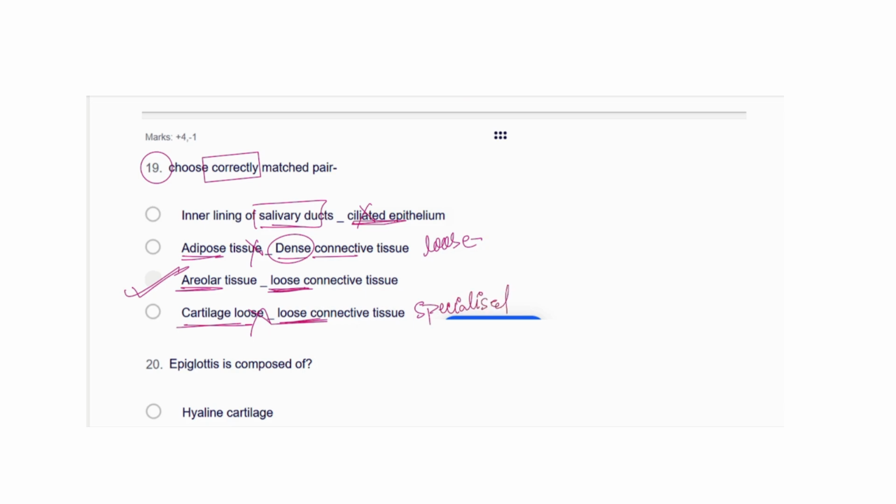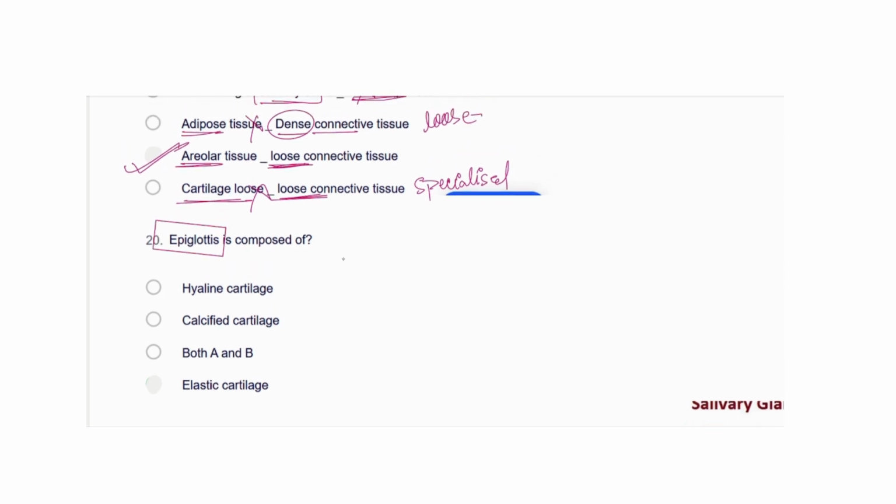Now let's see, the epiglottis is composed of. I already showed you in the diagram the types of cartilage. Here they are showing hyaline cartilage, calcified, both A and B, or elastic. Actually it is an elastic cartilage. The epiglottis I showed you in green color, that was the elastic cartilage. So we will go with option number 4.